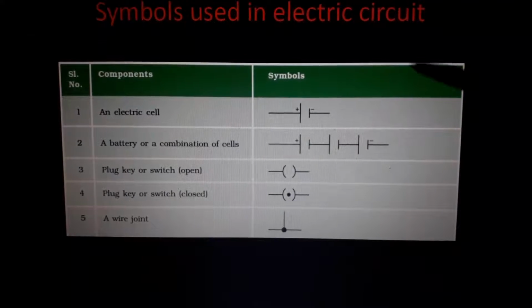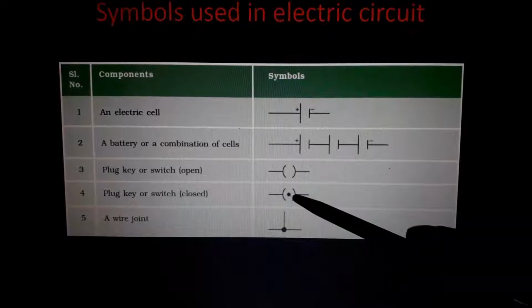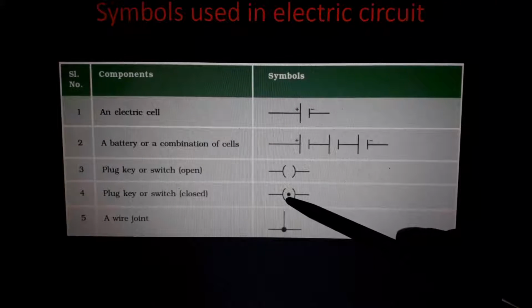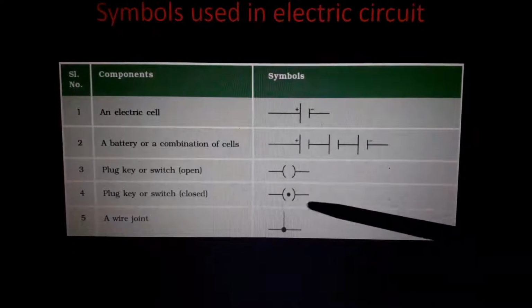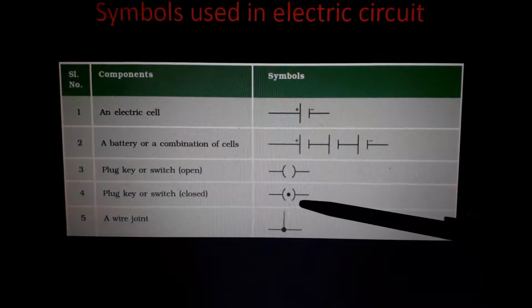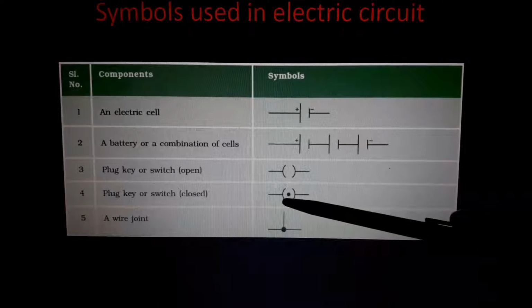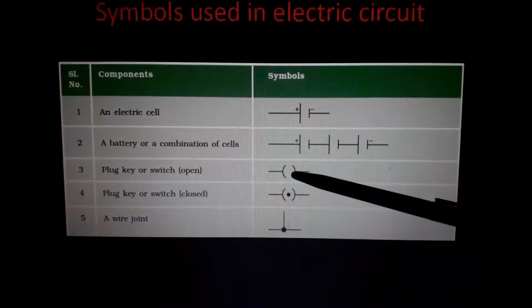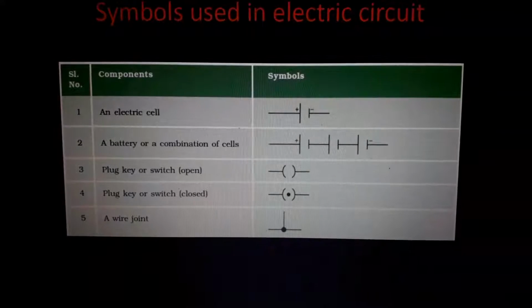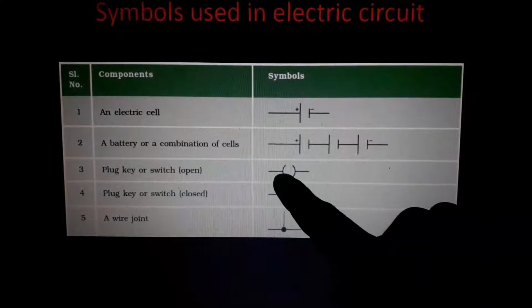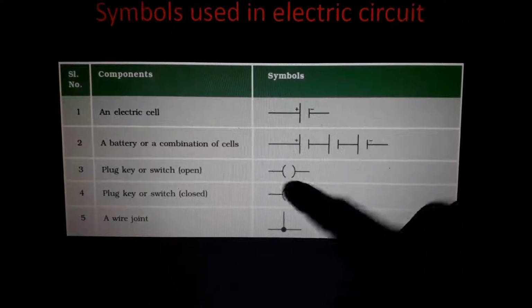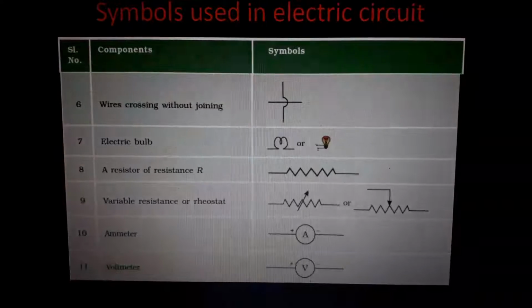Understand? Whenever there is a dot, it means that the particular switch is closed. Closed means on. If there is no dot, it is open, which means off. If the light is on, we will use this diagram. If the light is off, you will use the above diagram. That's the basic regarding electric circuit.